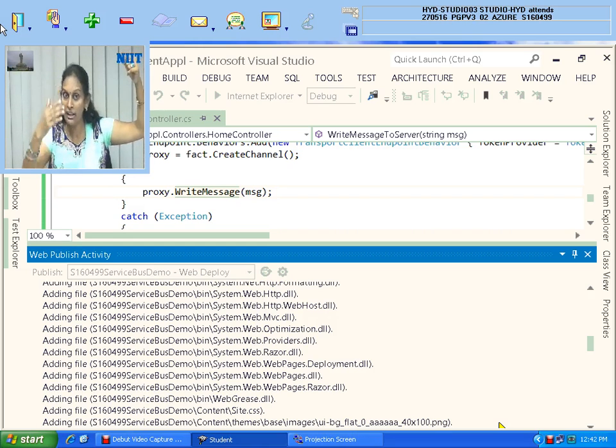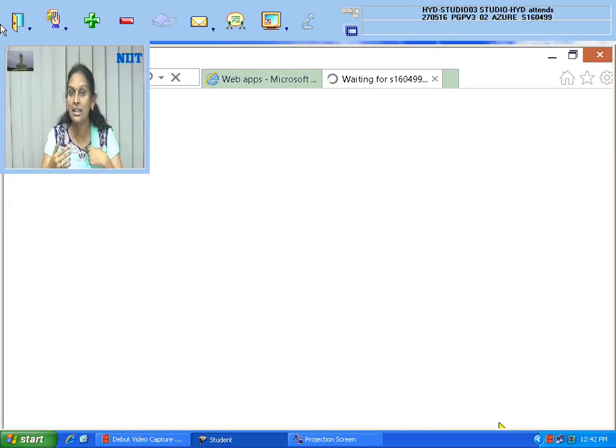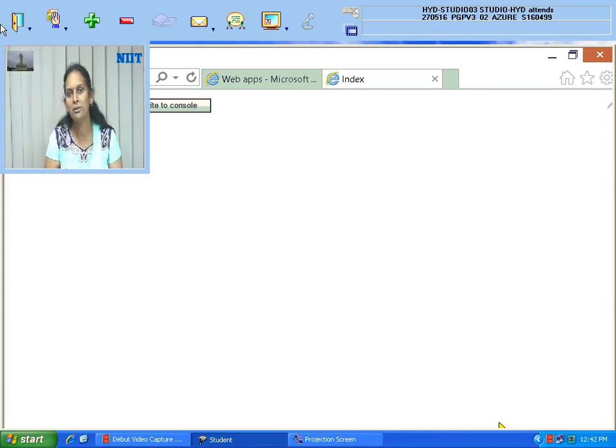In case there is a firewall on my computer, your Azure application is still able to access my service, because the request does not come directly, it comes through the service bus, which bypasses the firewall. So everybody is able to access, through that cloud application on Azure, the service on your local computer. A firewall on your computer doesn't matter. I'm accessing the service on your local computer from my Azure application, and it is still possible because I'm passing the request through the service bus. Is that clear to you?